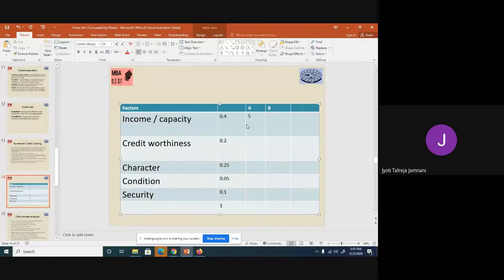But his credit worthiness, I feel, should be neutral, rated as 3. His character, I feel, is 4. His condition is again 5. And the security that he has given is very low or not acceptable. So I'm rating him 2.